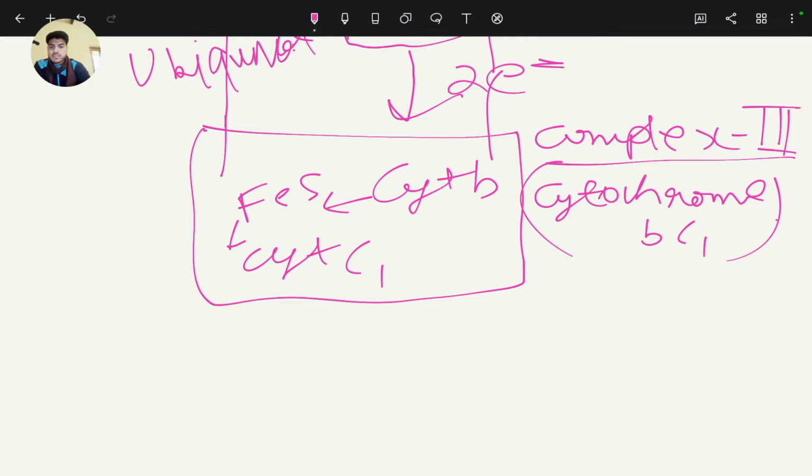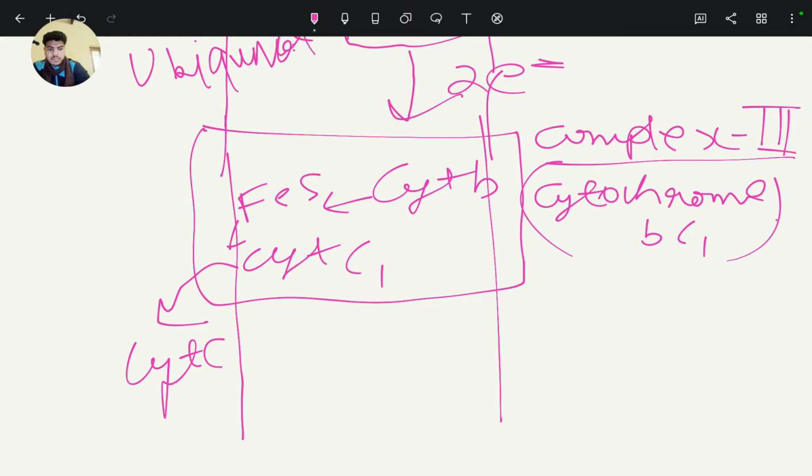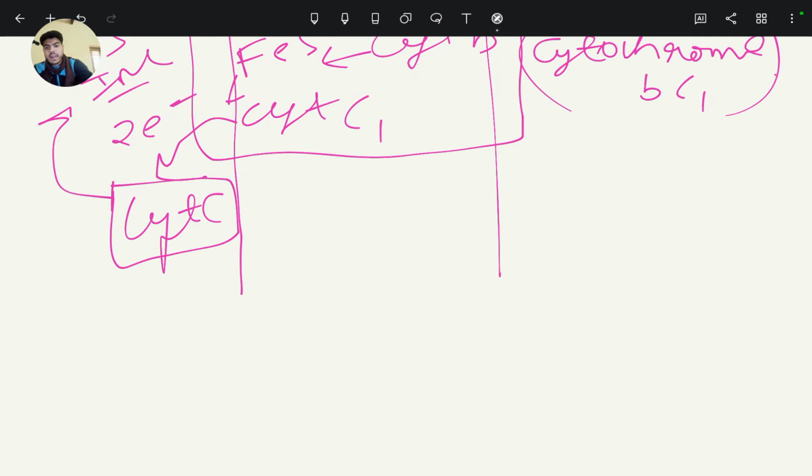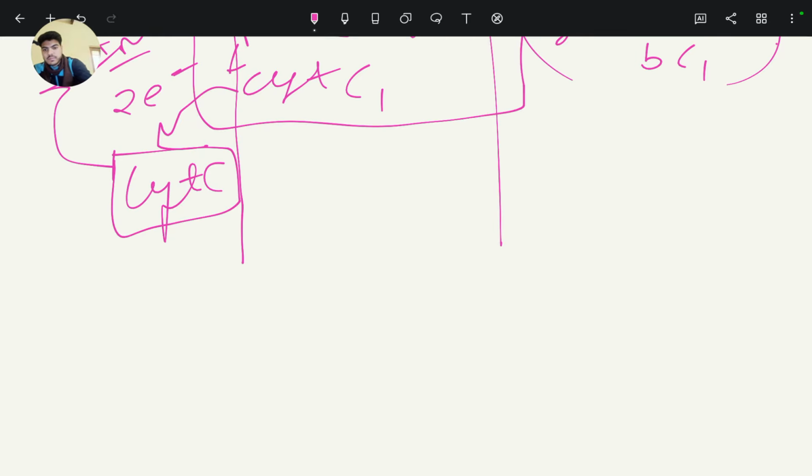Now this cytochrome c1 transfers the two electrons to cytochrome c, and cytochrome c collects two electrons. Cytochrome c is at the outer surface of the inner membrane, so there is no need for reduction. And then cytochrome c